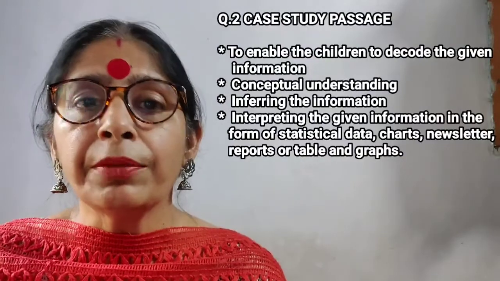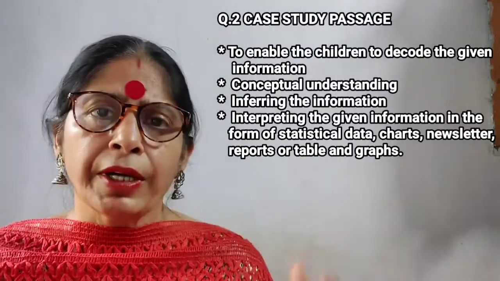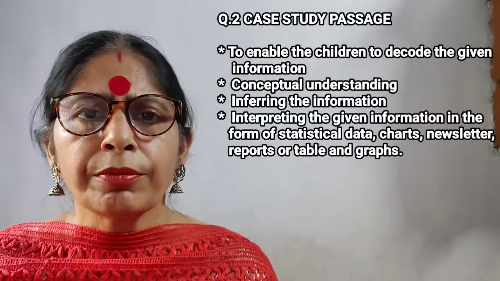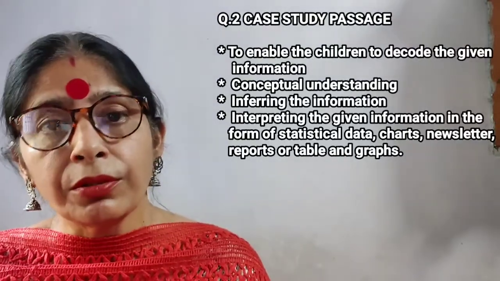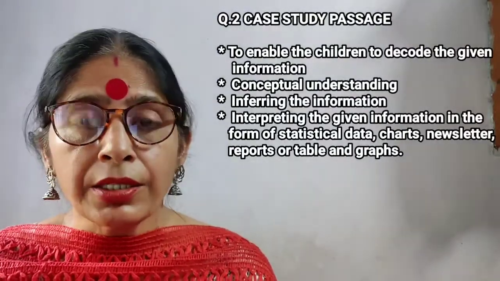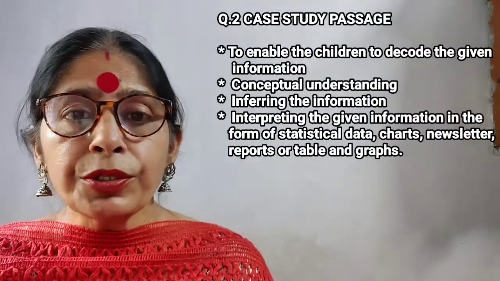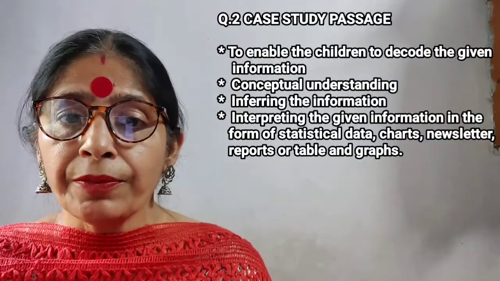So when you're reading the passage, don't read it with just one aim in your mind, that you have to answer the questions. No, first of all, you have to infer the information. Then only you will be able to answer it correctly. Then you should be able to interpret the given information.